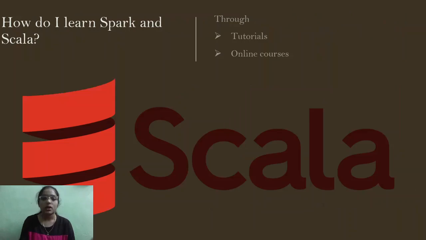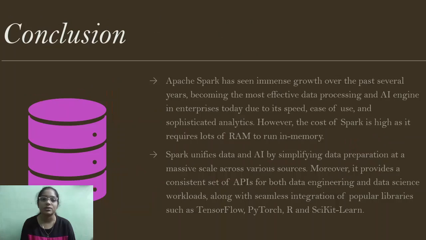And next, by listening to all these things, we'll get a doubt like how do I learn Spark and Scala? There is no shortcut for that. We need to learn only through tutorials and online courses. And finally we can say that Apache Spark, which is used with Scala, has had immense growth when compared to the olden days. Now it has had very immense growth over the past several years, and it is becoming the most effective data processing and artificial intelligence engine in enterprises today because of its speed, ease of use, and sophisticated analytics.